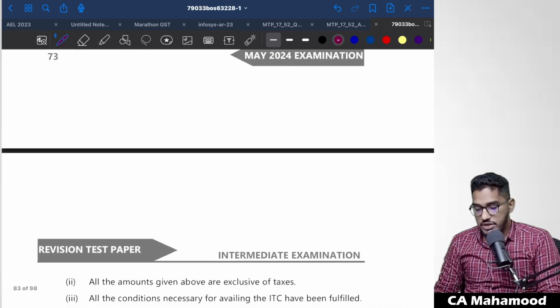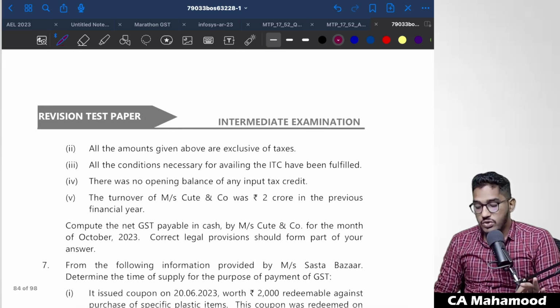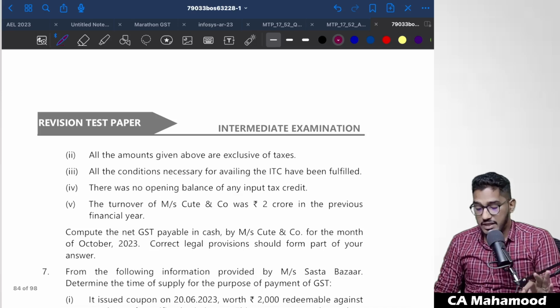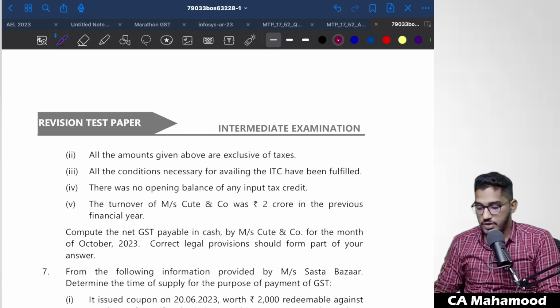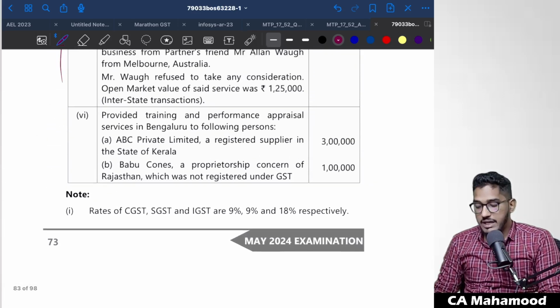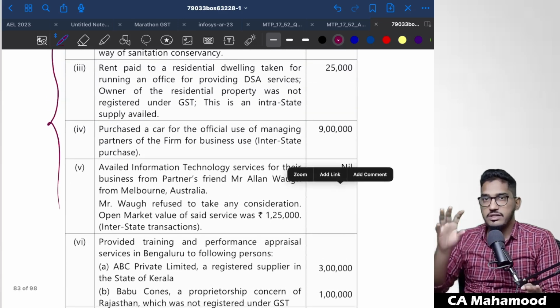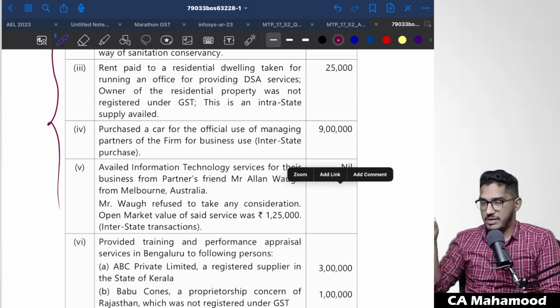So we have read the question. Finally, the requirement of this question is they are asking us to compute what is the GST payable in cash. What is the net amount of GST which they have to pay in cash. That means this question is regarding the payment of taxes. Obviously, when we have solved some questions on payment of taxes, what will the question be like? First they will give you outward supplies. On the outward supplies we have to calculate our output tax liability.